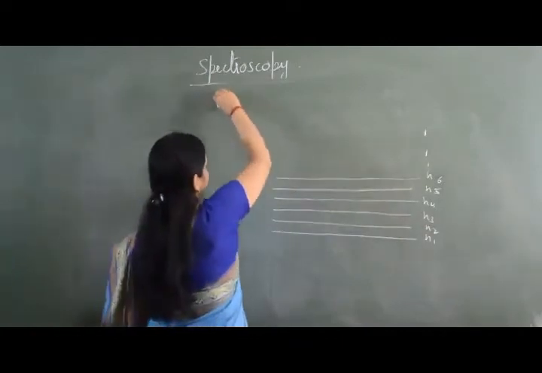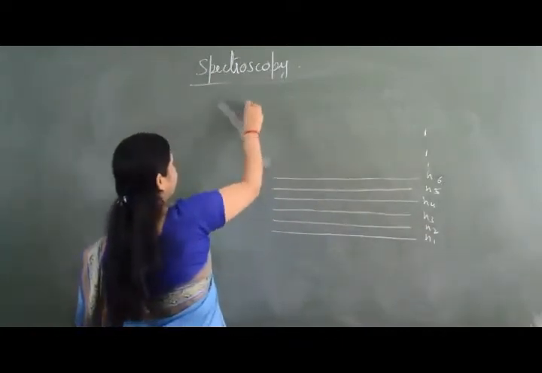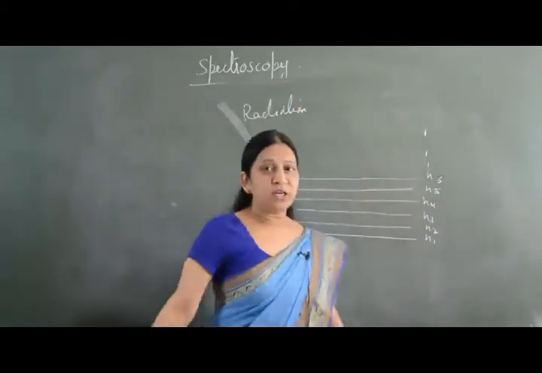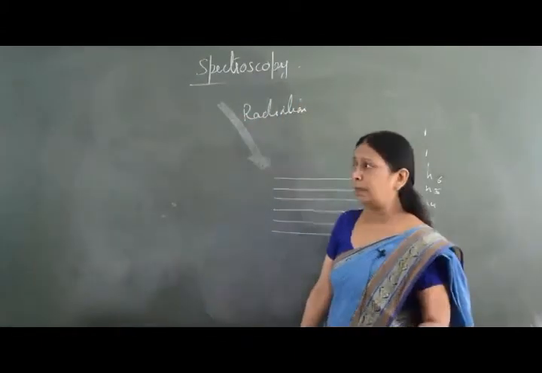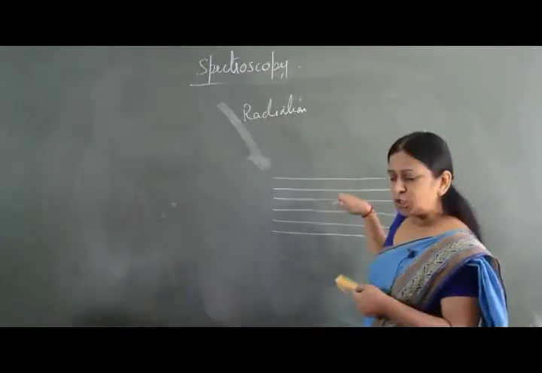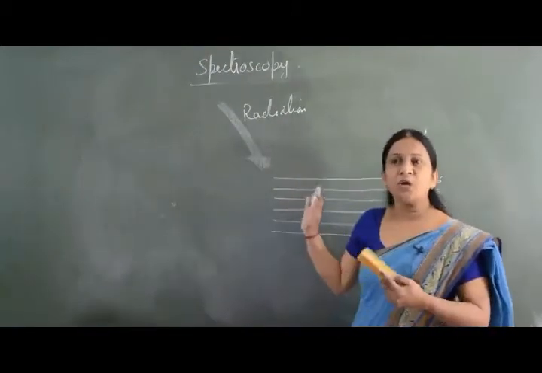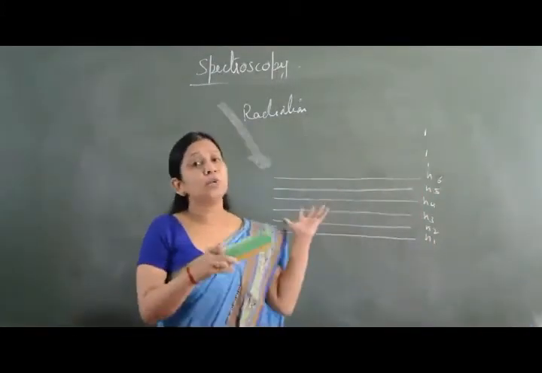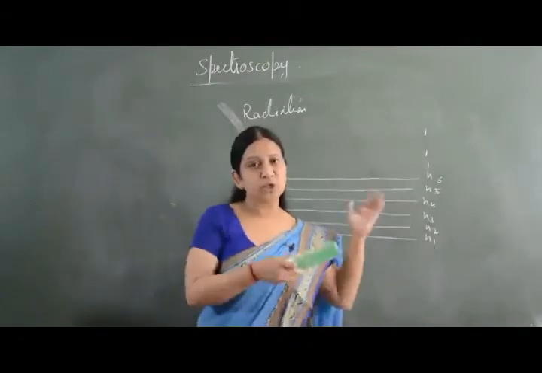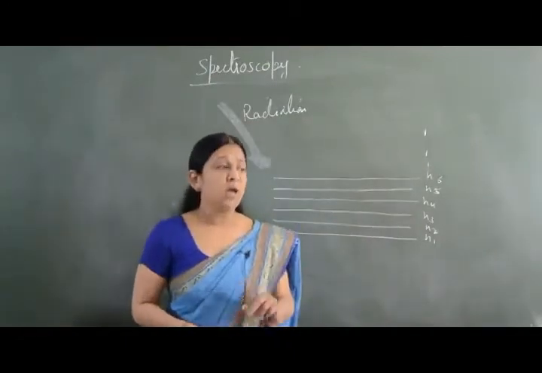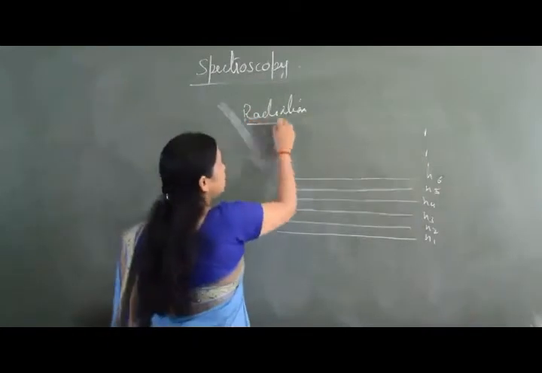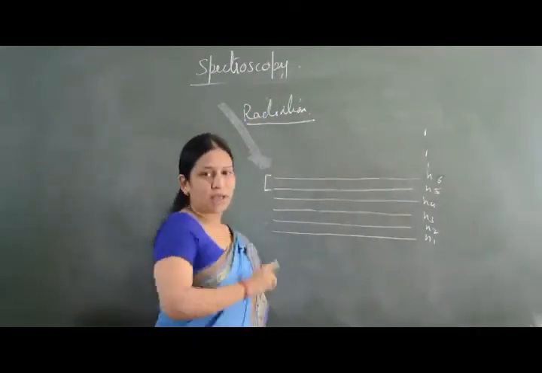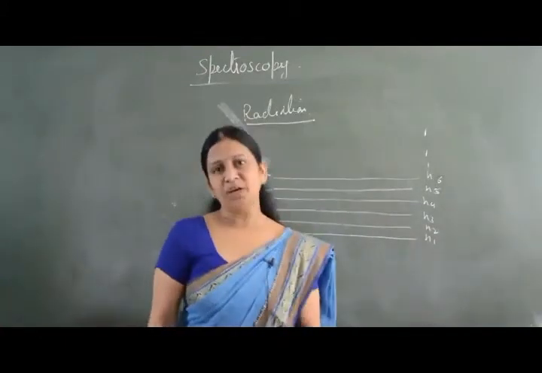Now this is the energy level of some molecule. If radiation falls on this molecule, the radiation which is falling is going to have some energy. Not all the radiations falling on this molecule are going to show absorption, or the molecule is not going to interact with every radiation falling on it. There is a condition: the energy of the radiation should match the energy difference between the two energy levels.